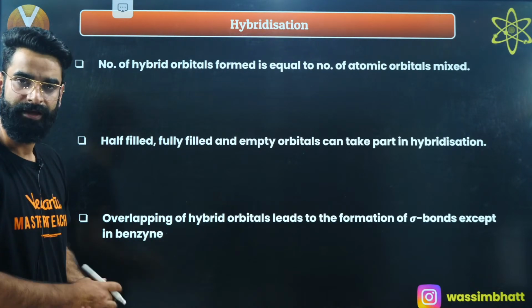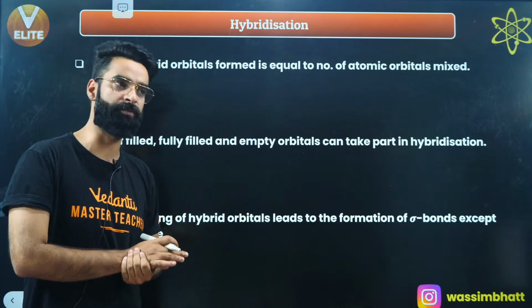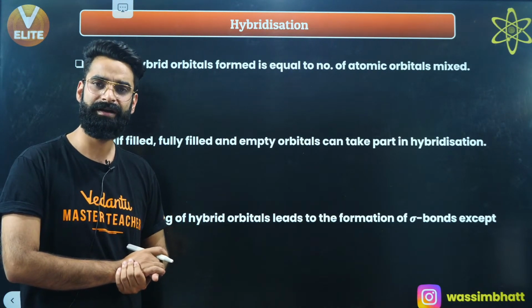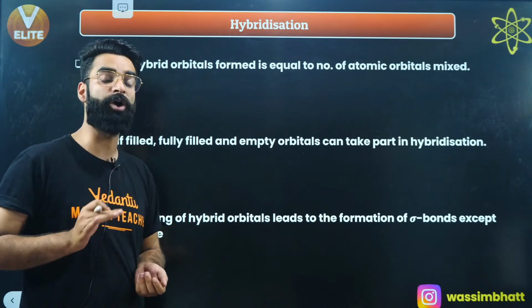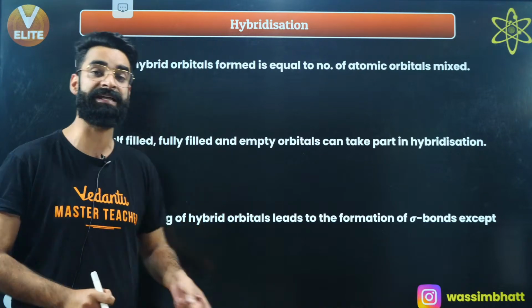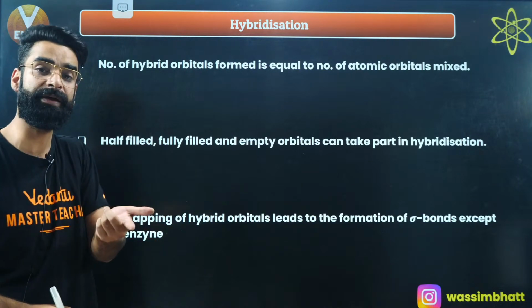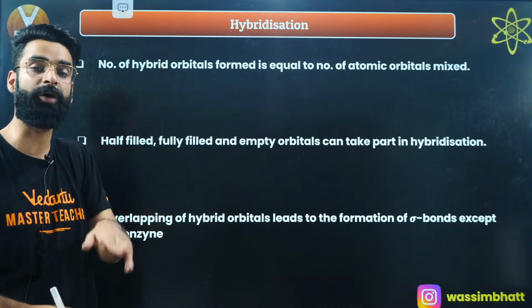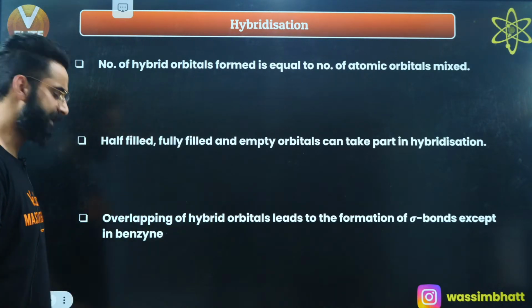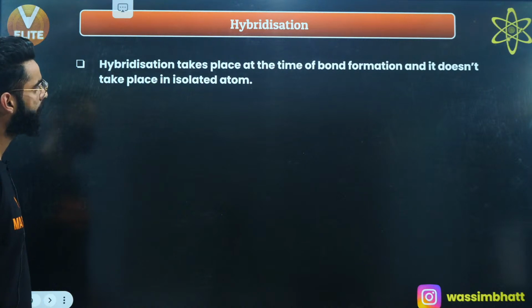Once the hybrid orbitals in the atom are formed, they show the overlapping, and this always leads to the formation of sigma bonds, except in case of benzene, where the overlapping leads to the formation of the pi bond. This is something I'll be teaching you in detail.